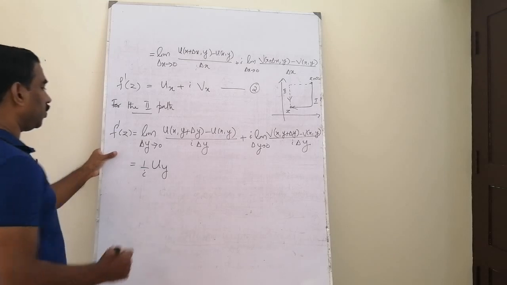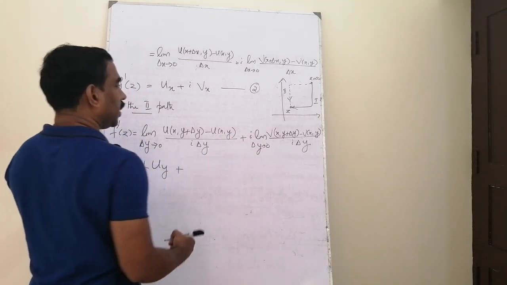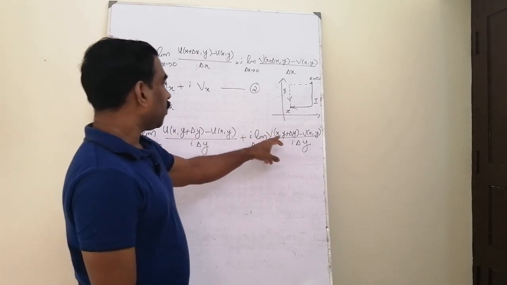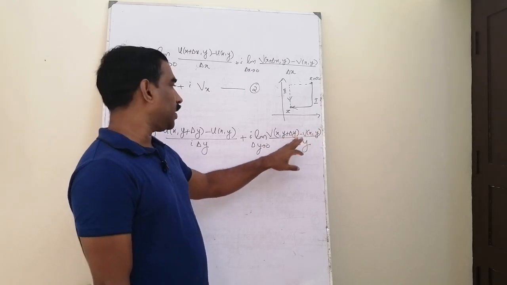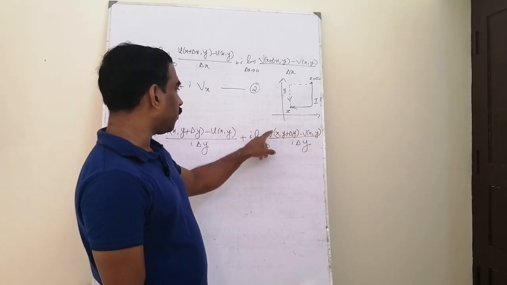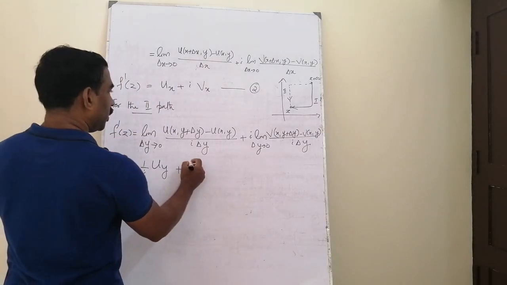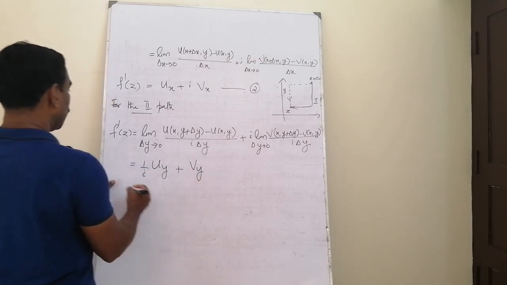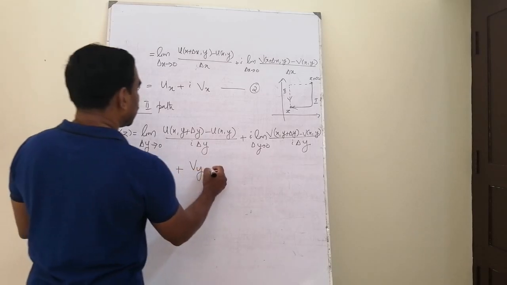So this is 1 by i into u y plus, here we can cancel the constant i, and the second limit is limit as delta y tends to 0 of v of x comma y plus delta y minus v of x y divided by delta y, the rate of change of the function v with respect to the variable y. Also that limit exists, so this is the partial derivative of v with respect to y. So we have another value for f dash z if we choose the second path.